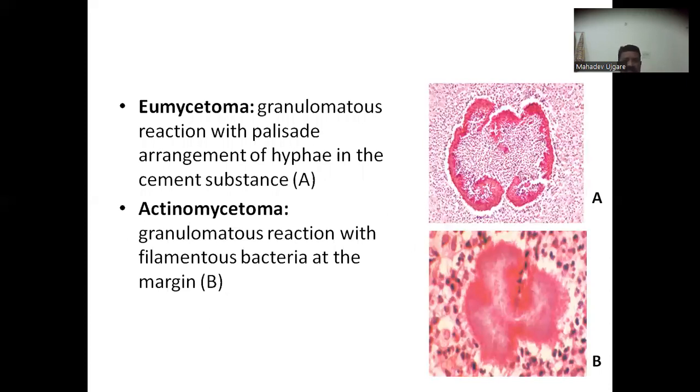Now, see what type of granules can be seen. In eumycetoma, there is a granulomatous reaction with palisade arrangement of hyphae in the cement substance. See the first figure. And in actinomycetoma, see the granulomatous reaction with filamentous bacteria at the margin.